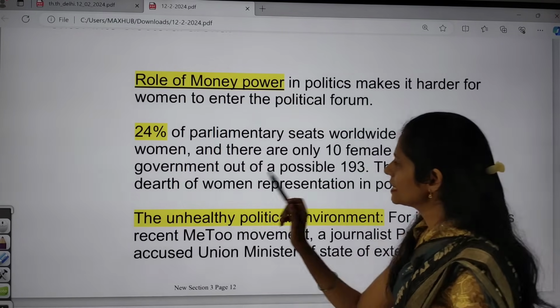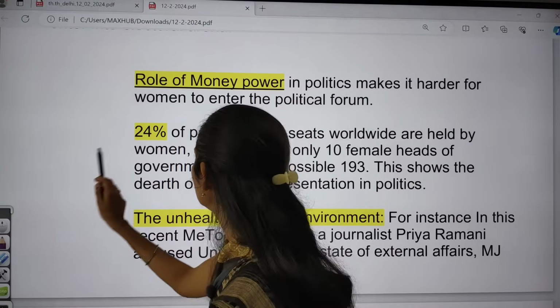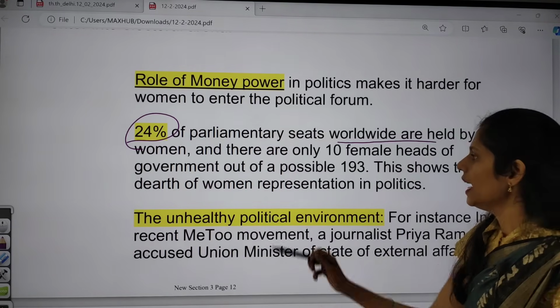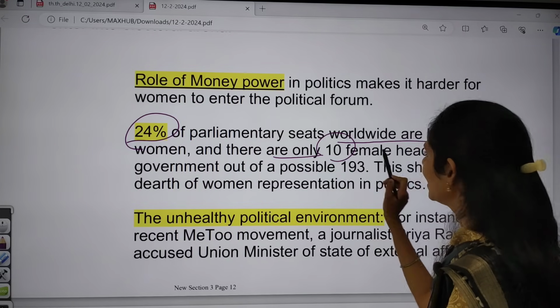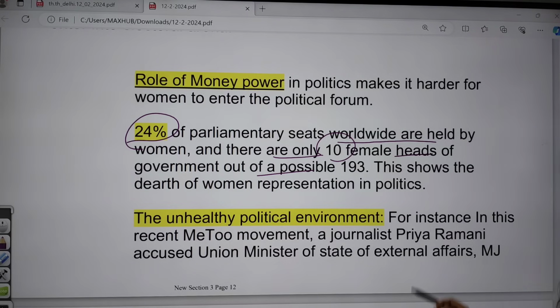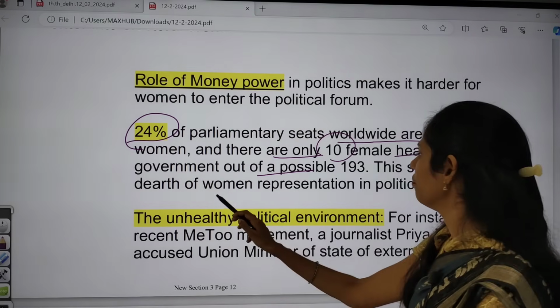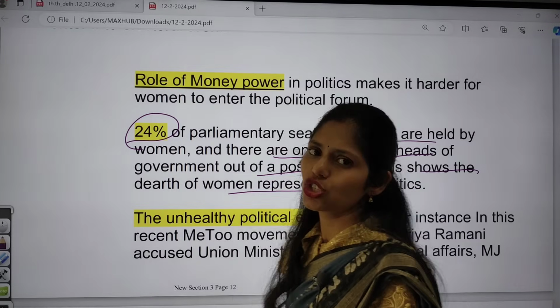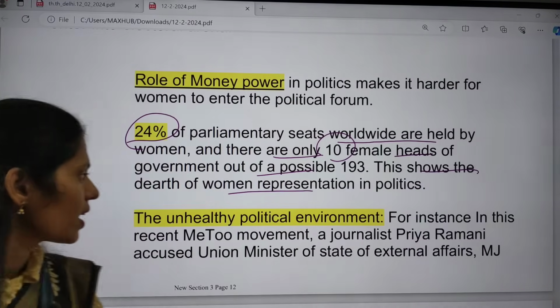Okay, 24% of parliamentary seats worldwide are held by women. And there are only 10 female heads of government out of a possible 193. This shows the dearth of women's representation in politics. So there is very low representation of women in politics.